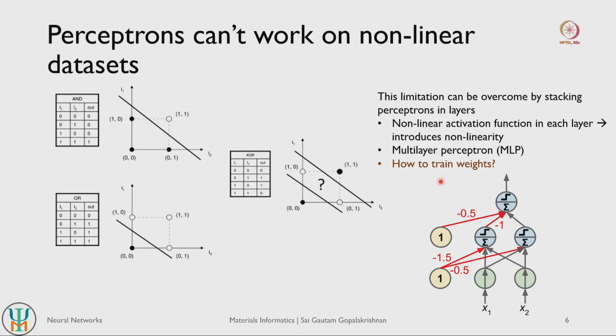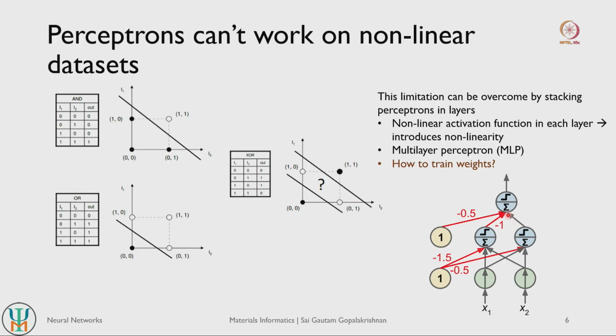This is actually not a very trivial problem. If it was just one single perceptron layer, as we saw in the previous example, then we can imagine strategies where we pass in our errors, calculate gradients with respect to our errors, such as gradient descent, and then we could think about evaluating the weights.